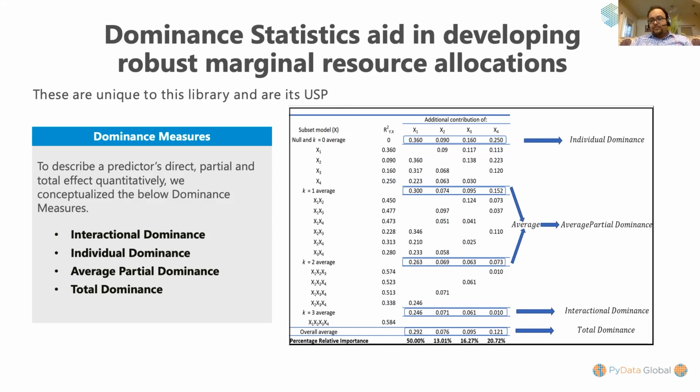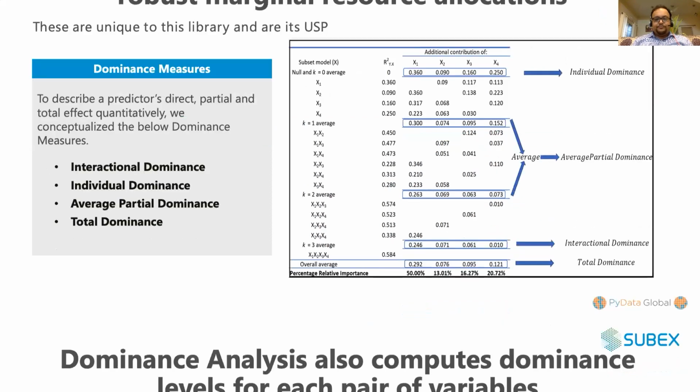The individual dominance of a predictor is the R square of the model between the dependent variable and the predictor. Average partial dominance, as the word suggests, is the R square contribution of the predictor to all subset models except the complete model and the bivariate model, when only one predictor is present. The last measure of dominance summarizes the additional contribution of each predictor to all subset models by averaging all the conditional values, and that's called total dominance.